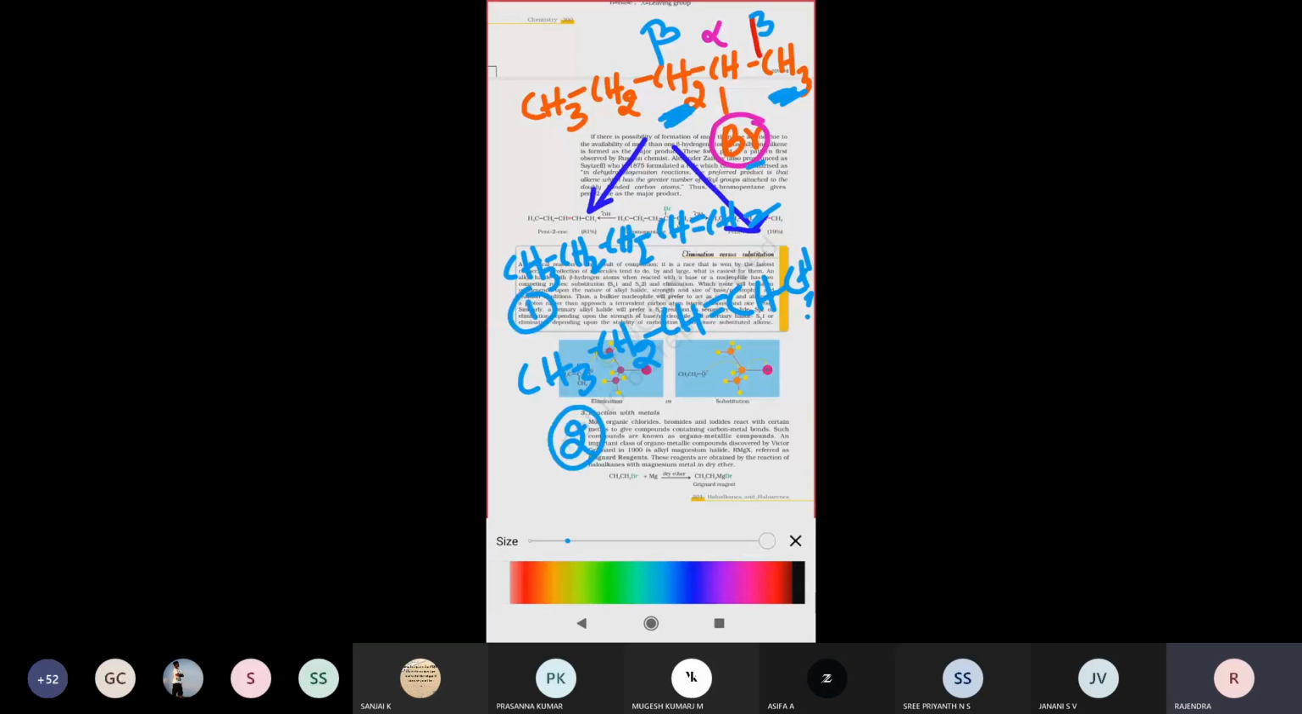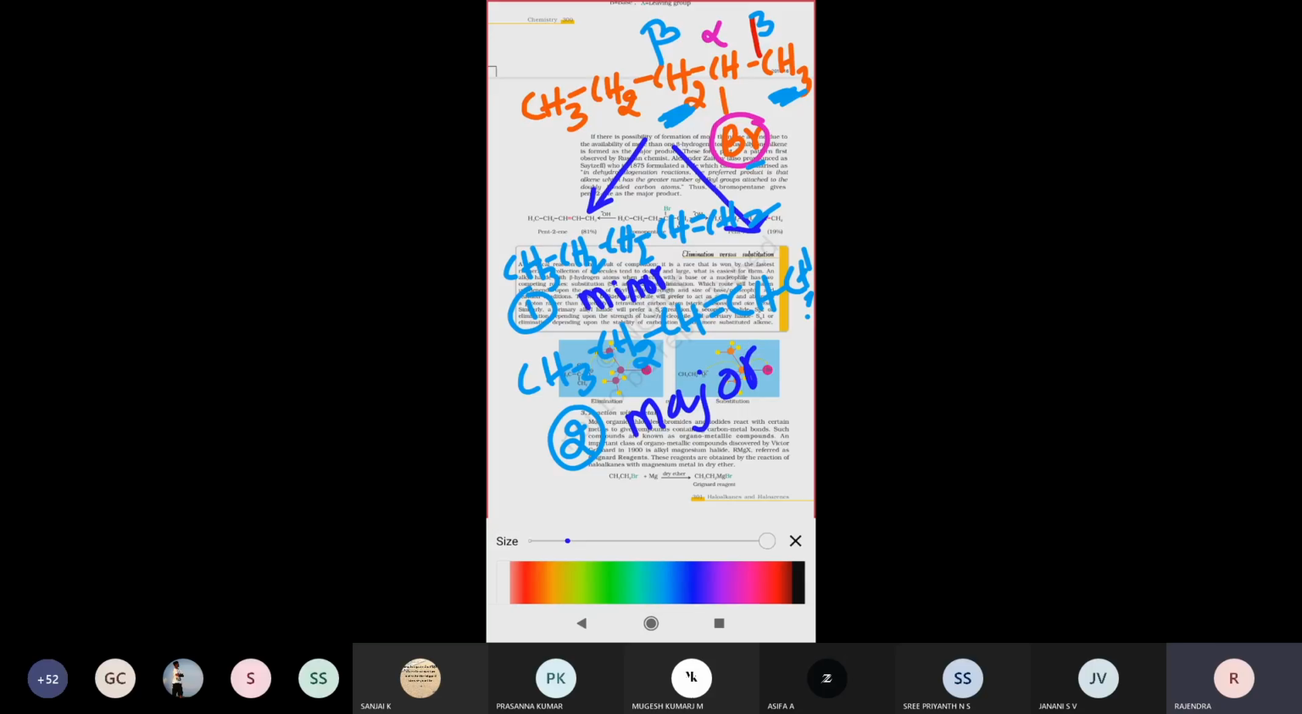So in these two products, which one will be the major and which one will be the minor compound? Here, this first compound is called the minor compound, and the second one is the major product. We call them major and minor; there are two words.